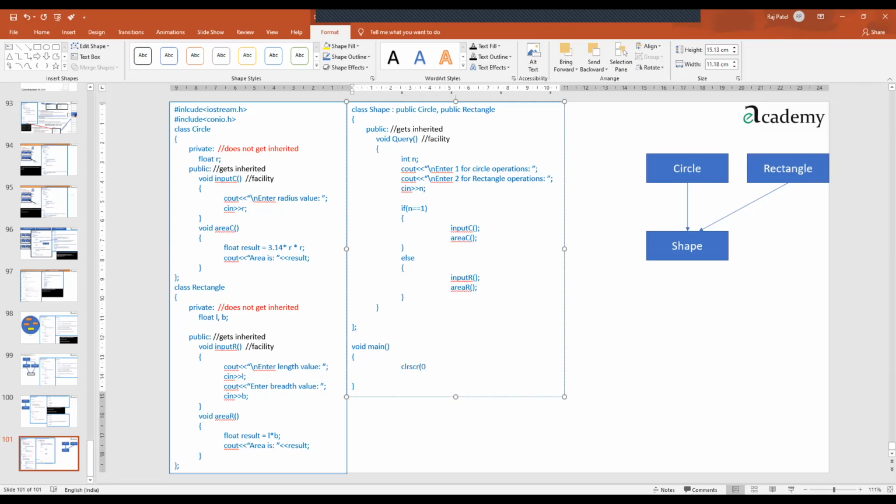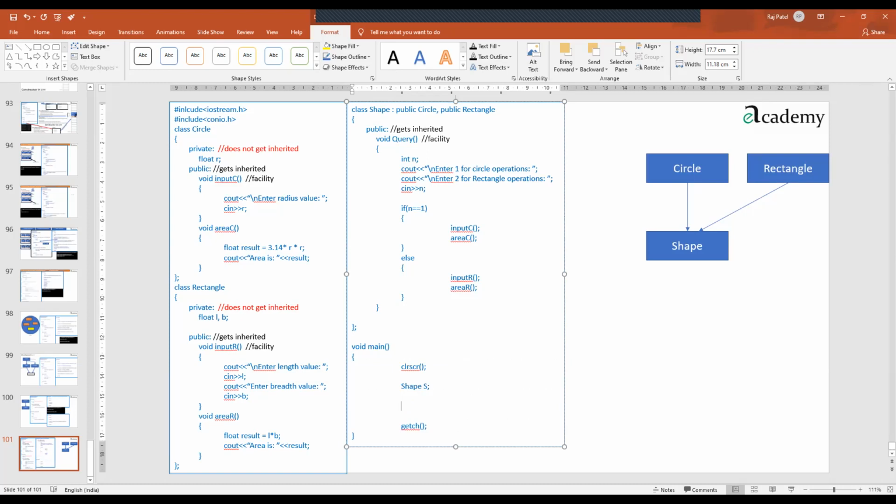getch, and yes, I will be defining only one object of class shape. So you can see, one object I'm making, S of class shape, and see the powers.